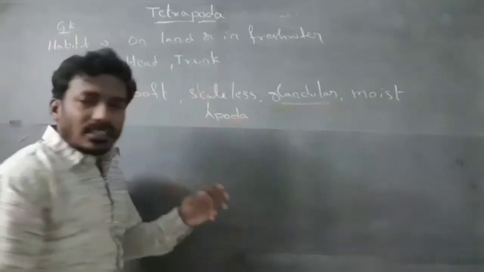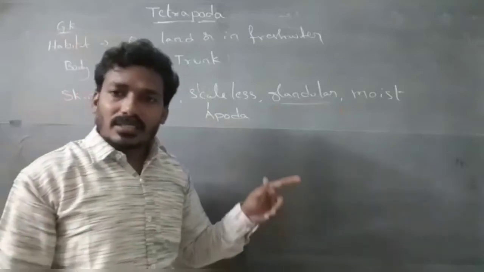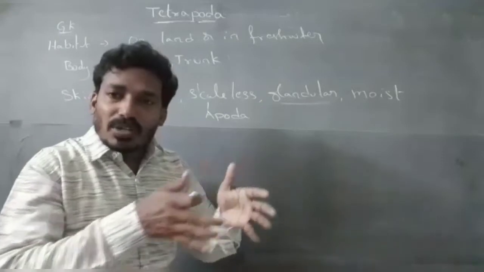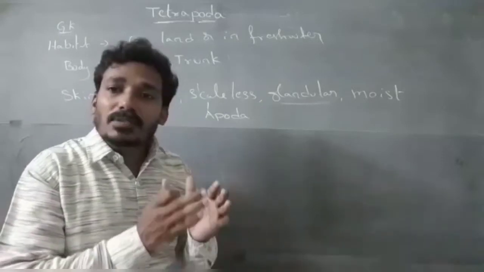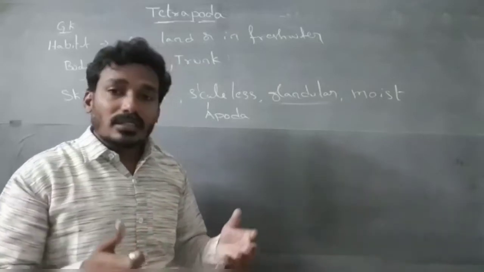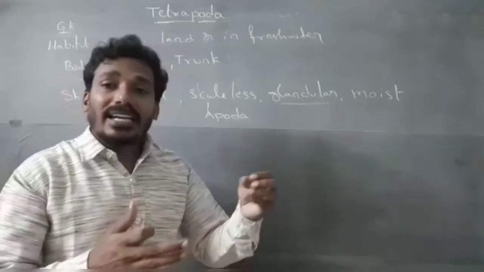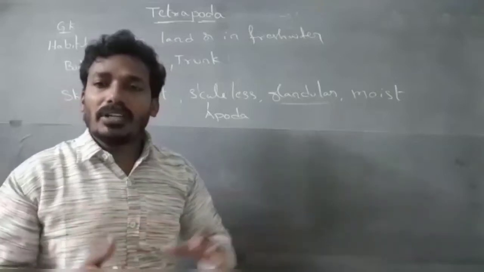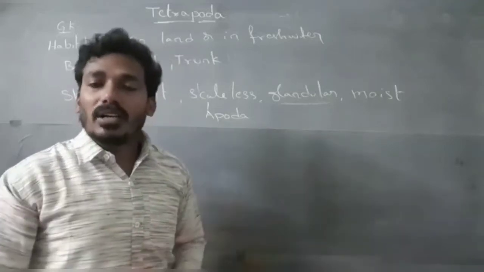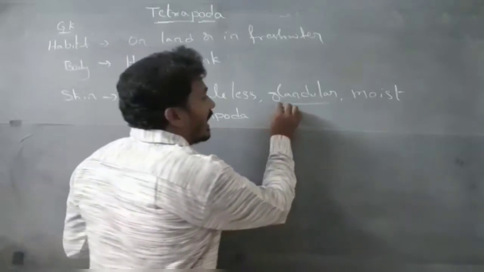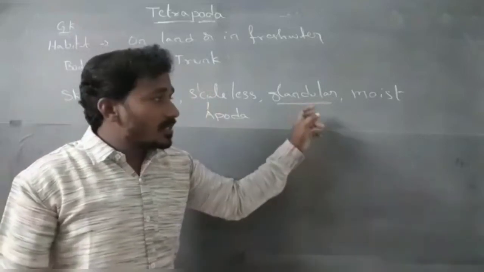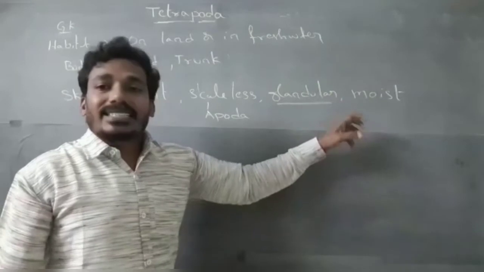Glandular: skin contains glands. In fishes, skin also contains glands. In fishes, glands produce mucus. This mucus helps with viscous drag, which means it prevents the attachment of water molecules on the body, so it moves freely in the water. Glands help keep the skin moist. Moist skin helps with the exchange of gases.